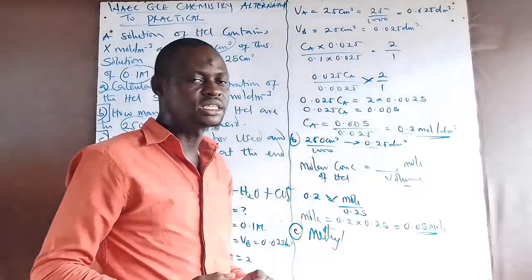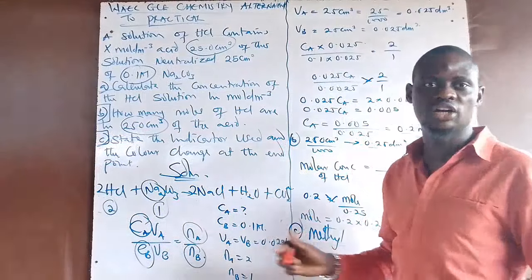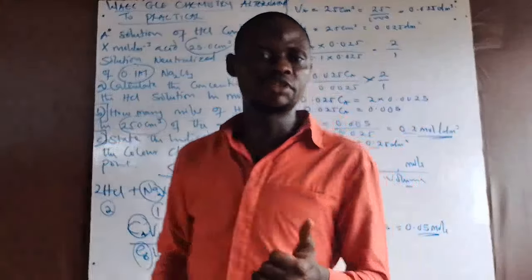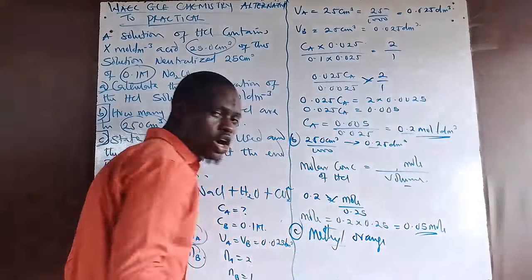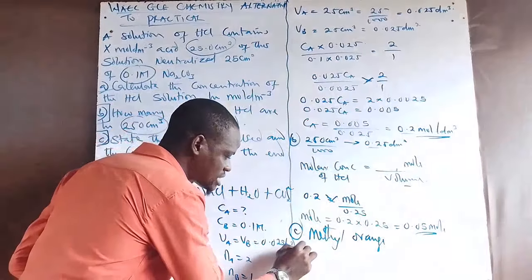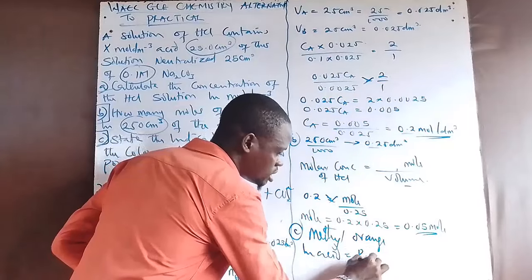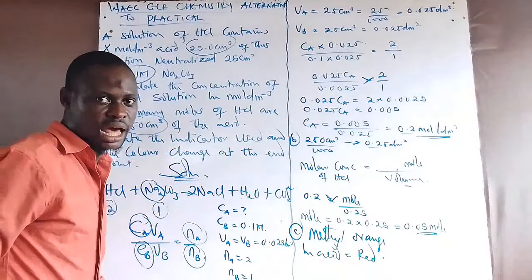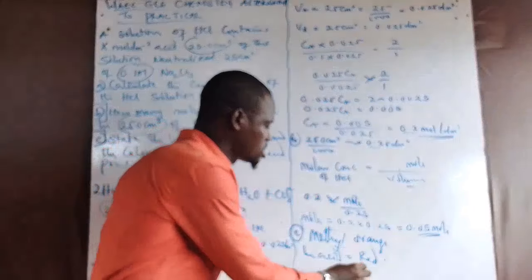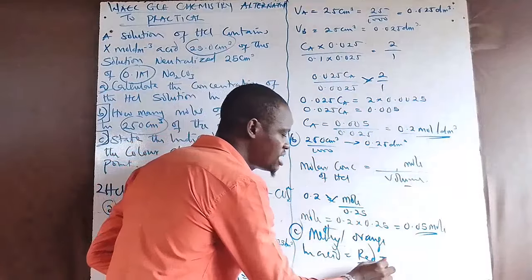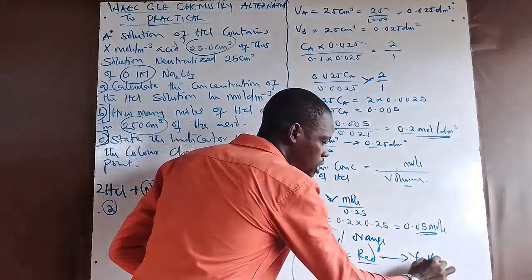Altogether. Here they are asking how the color changes for methyl orange. Methyl orange changes color in acid. In acid, methyl orange is always red. Altogether, now when we pour methyl orange in acid, it always gives rise to what? A red color. Then it automatically changes its color from red to yellow in a base.